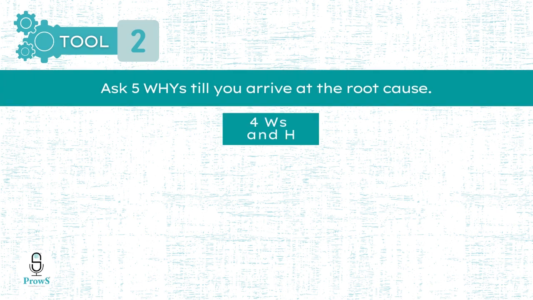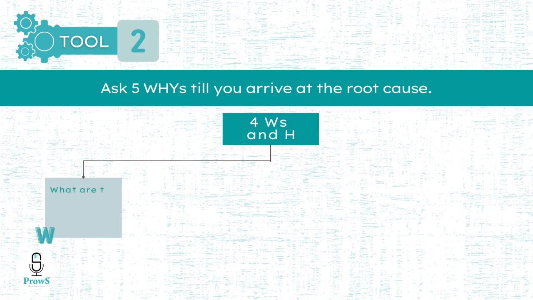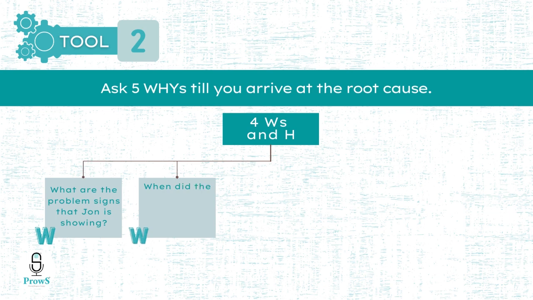Let's take John and Donna's scenario again. This time, Donna decides to go with the 5 questions approach. The first W she asks herself is the what. What are the problem signs that John is showing? The second W she asks is when. When did the shift to lack of motivation begin? She would want to trace back to the time when John started showing traces of demotivation.